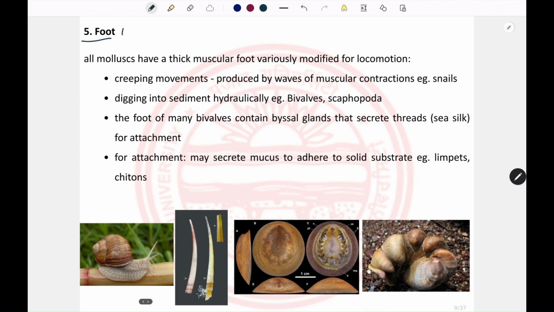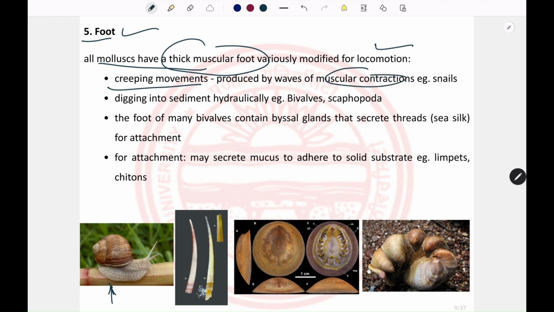The last part is the foot in the molluscan body. Almost every mollusk has a thick and muscular foot, mainly equipped for locomotion. However, there are other functions also associated with the foot. The first is creeping movement. In the case of a snail, you have seen that snails move by muscular contractions of the foot, and they also release a slimy material. That slimy material decreases the friction between the substratum and the foot and increases the locomotory efficiency.